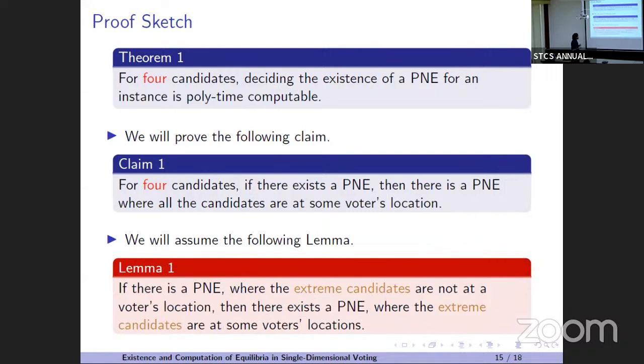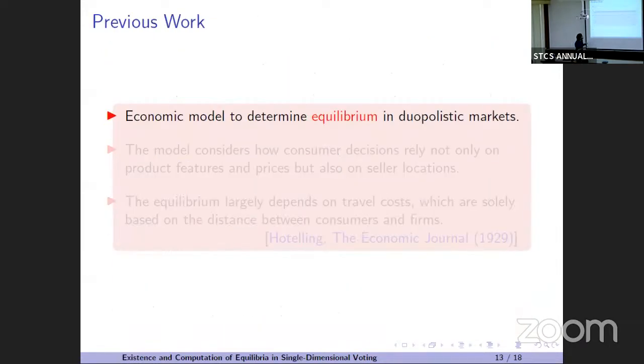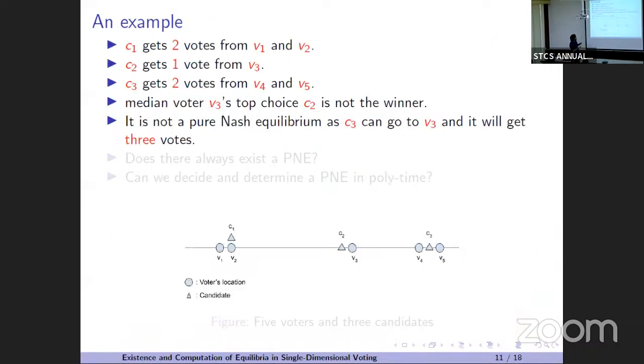To prove this claim, we'll assume this lemma. This lemma is a little bit hard to prove and also very rigorous, so I have just omitted the proof. This lemma is saying that if there exists a pure Nash equilibrium, then there exists another pure Nash equilibrium where the extreme candidates, the leftmost and the rightmost candidates, are on voters' locations. Here, the leftmost candidate is C1 and the rightmost candidate is C3.